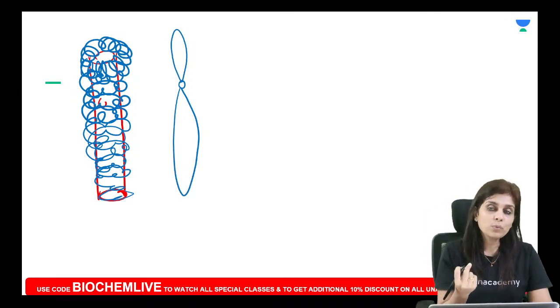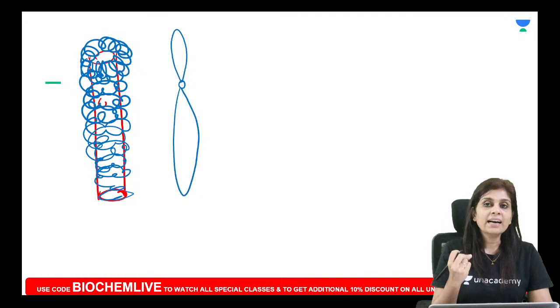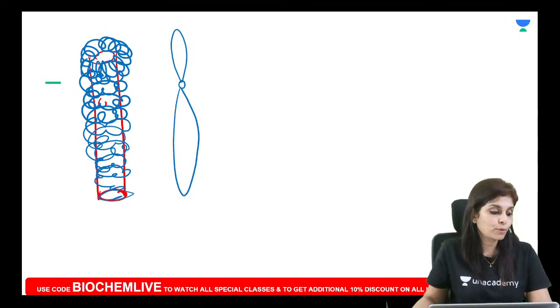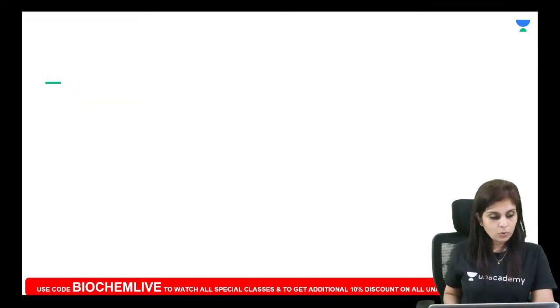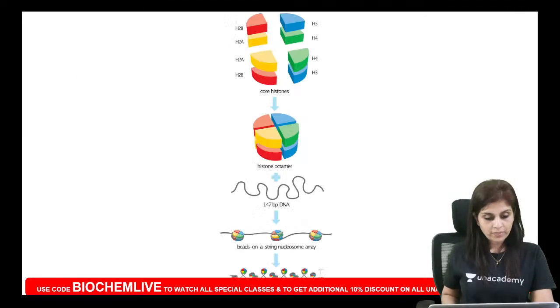This is why I told you every chromosome is one long double-stranded DNA condensed with the help of proteins like histones. Is that clear? So this is about how chromosomes are formed.